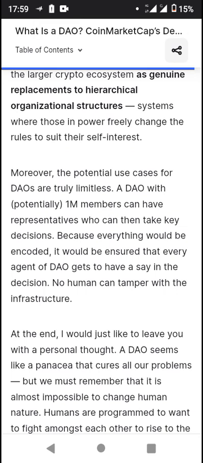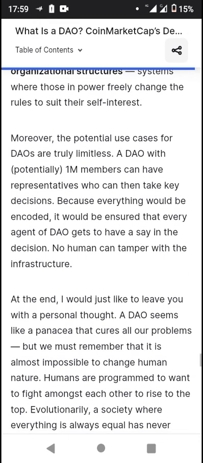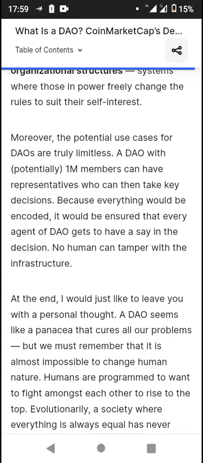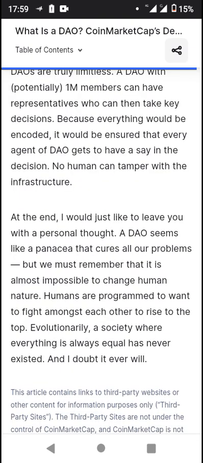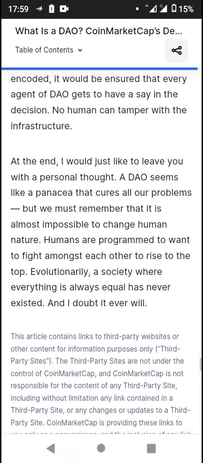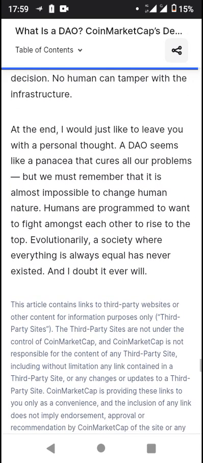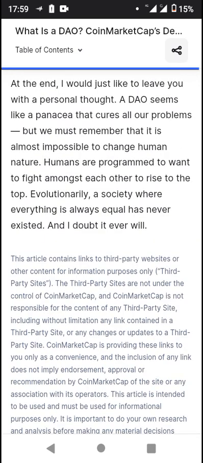A DAO with potentially 1 million members can have representatives who can take key decisions because everything would be encoded. It would be ensured that every agent of the DAO gets to have a say in the decision, so no human can tamper with the infrastructure. At the end, I would like to leave you with a personal thought. A DAO seems like a panacea that cures all our problems, but we must remember it is almost impossible to change human nature. Humans are programmed to want to fight among each other to rise to the top. Evolutionarily, a society where everything is always equal has never existed, and I doubt it ever will.